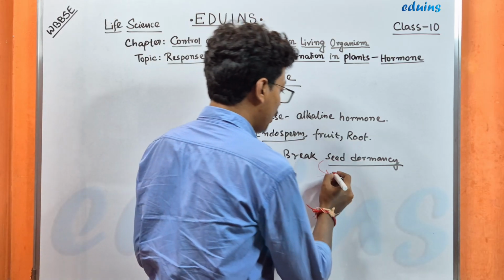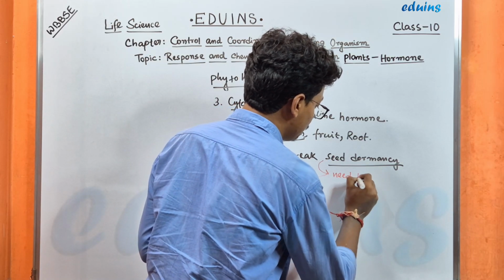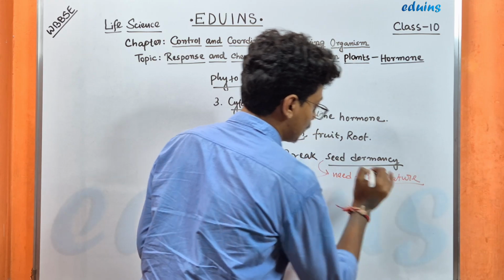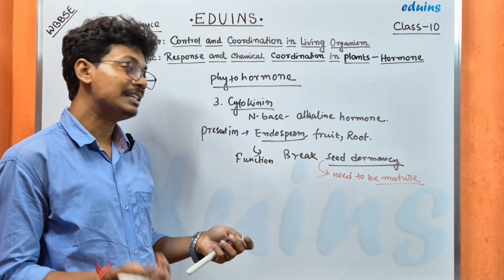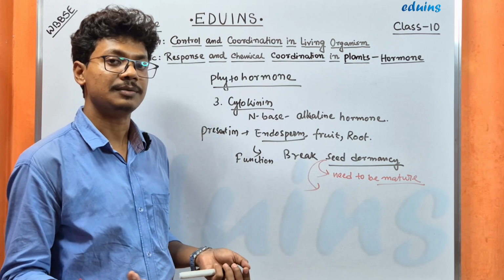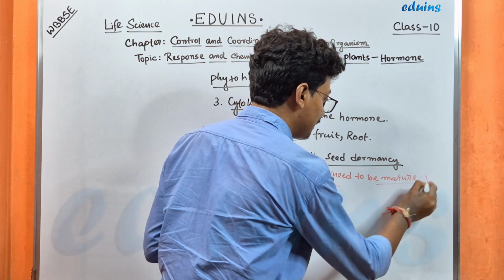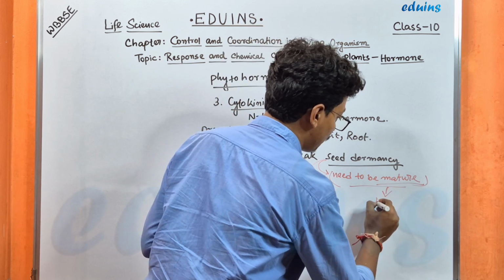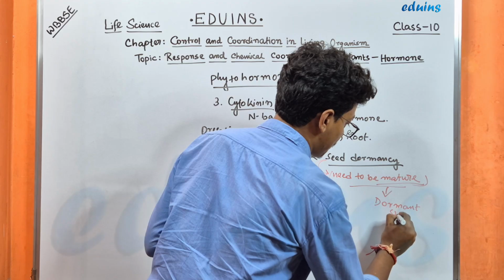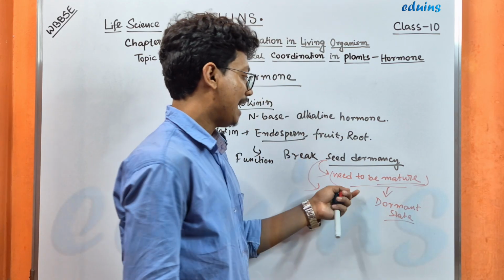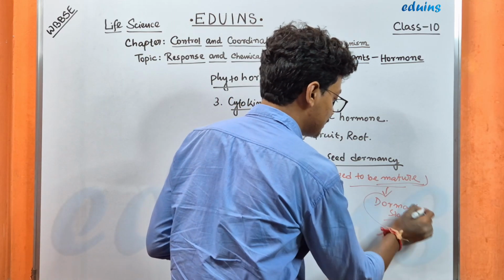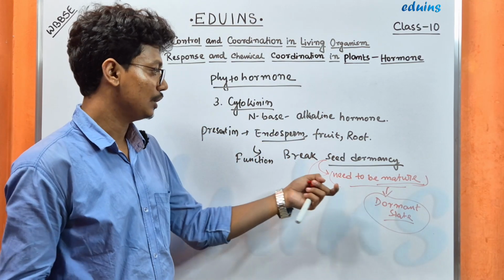Why? Because these seeds need to mature. That one seed can give rise to a new plant after 1 year. This maturation period is known as the dormant state, and this condition is known as dormancy.